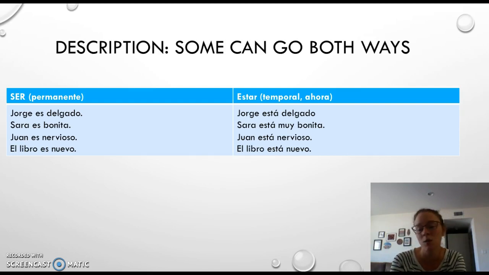El libro es nuevo. The book is new. El libro está nuevo. This is like new. Right? So this is in really good condition. So I go on Amazon, brand new, sold from the company, el libro es nuevo. I go and get the book secondhand, but the guy who owned it before me like barely used it. It looks really good. El libro está nuevo. It's like as if it were new.